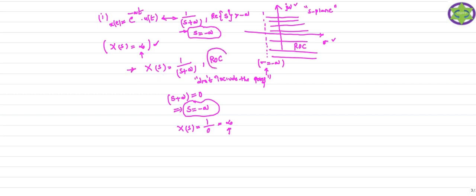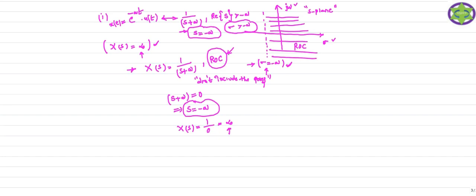While defining the ROC, don't include the poles; you just exclude the poles. Therefore, while drawing the ROC, I won't touch this line. If you touch this line, the problem is wrong. So don't touch this line while drawing the ROC. You can just mention the ROC for sigma greater than minus a, the real part of s greater than minus a. That is my ROC. So this is the solution for this problem.